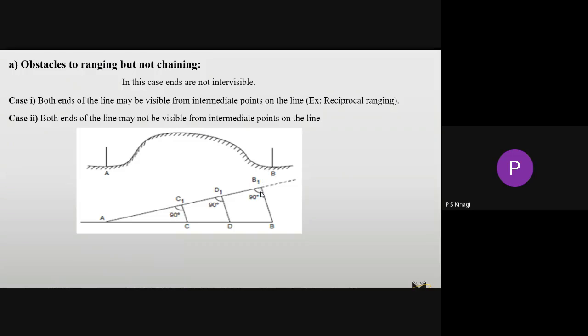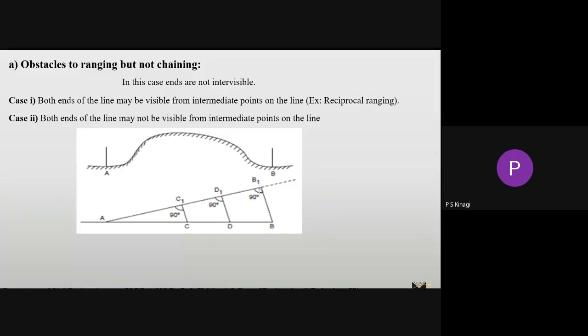For selecting this B1 point, you have to observe two conditions. One is that from the B1 point, you can easily see the B point. What is the condition for selecting the B1 point? First, you can easily see the B point from the B1 point. That is the first condition. Now the second condition.